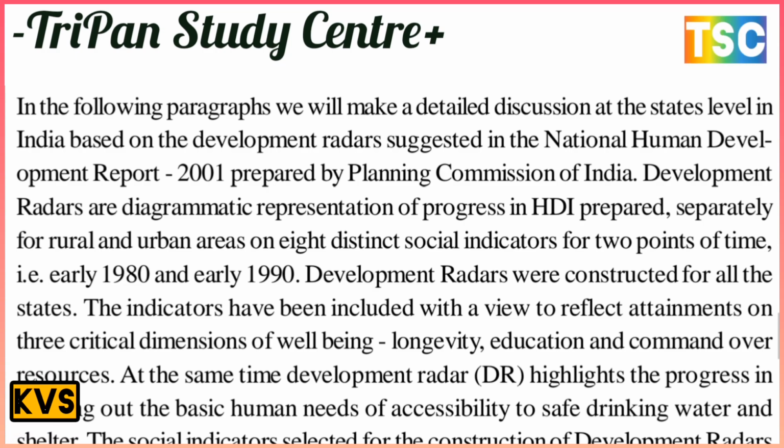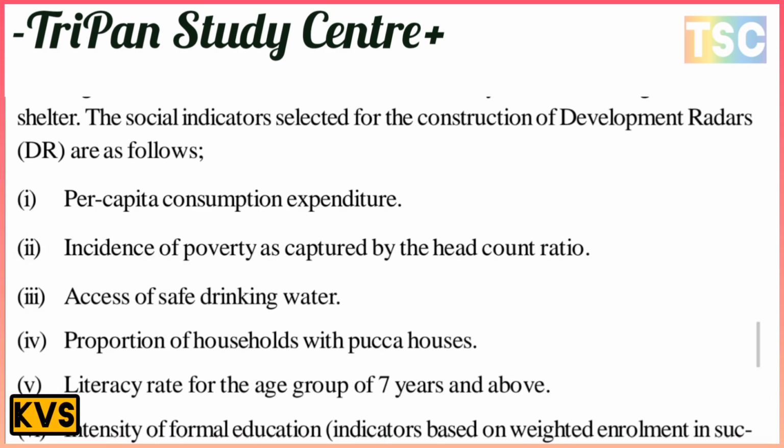The indicators have been included with a view to effect assessments on the resources. At times the development radar highlights progress in meeting the basic human needs of ability to be safe, drinking water and shelter. That is important. The social indicators selected for the construction of the development radar are the following. First, per capita consumption expenditure. Second, incidence of poverty captured as the head count ratio. Third, access to safe drinking water. And fourth, proportion of households with a pucca house.